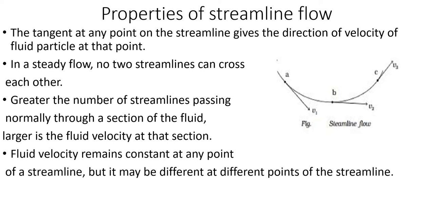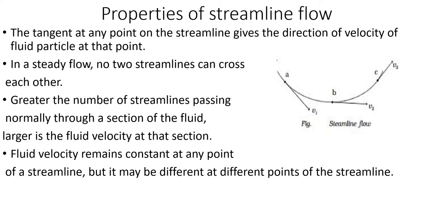And the next one: fluid velocity remains constant at any point of a streamline. If we consider a point of a streamline, the fluid velocity will remain the same there, but it may be different at different points of the streamline. That's why in this diagram, any particle which crosses point A will have the same velocity V1. Similarly at point B, the particles passing through point B will have velocity V2. Similarly, the fluid particles passing through point C will have velocity V3.